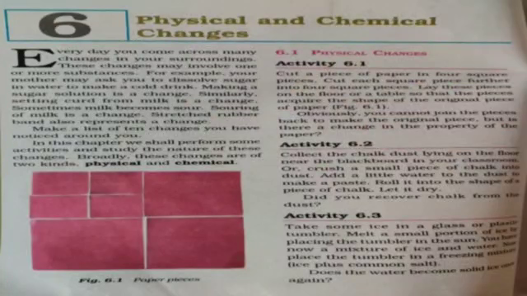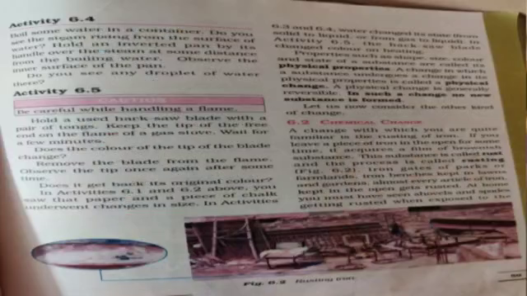As you know, in 6th standard you have learned that changes are of two types, physical and chemical change. So first, physical change. Before telling you about physical change, let's learn about physical properties. So what are physical properties?